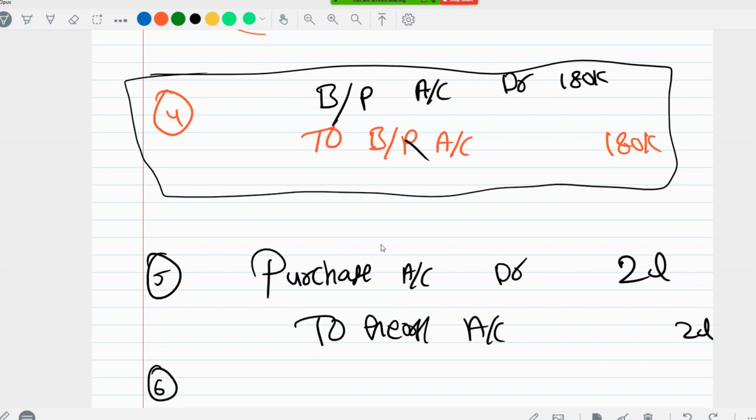Then we are paying him only 20,000 rupees. Okay, we are settling his account by paying only 20,000 rupees. What about the remaining 1,80,000? That is because he is supposed to pay it to us anyway. George account debit to bank account 20,000, and then done.